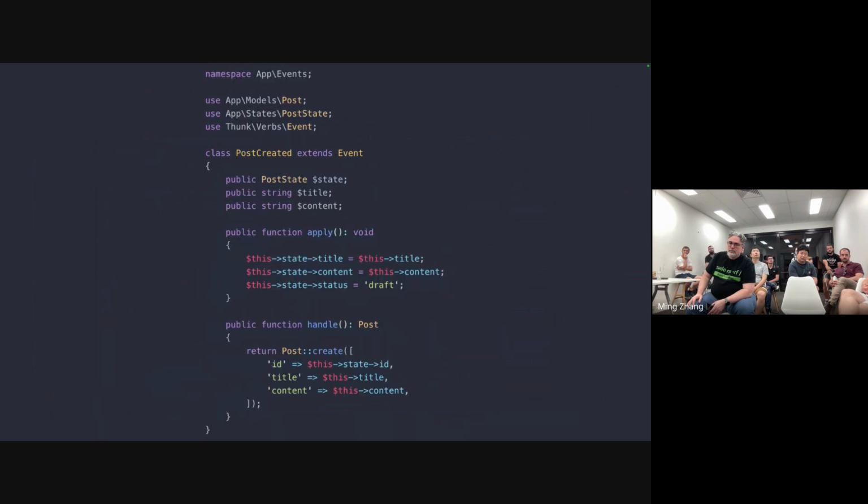Here, you can see at the bottom, I'm actually using a state ID as the ID of the Eloquent model. In Verbs, we use snowflakes for the IDs, and we recommend keeping that ID across the system as much as possible because it's your point of reference. If you do state::load, you want to pass in that ID. If you've already got a list of the Eloquent models, you can get the ID off the model and load your state using that ID. That's why we try to use those same IDs instead of an incrementing ID. You could use UUIDs instead if you don't like snowflakes.